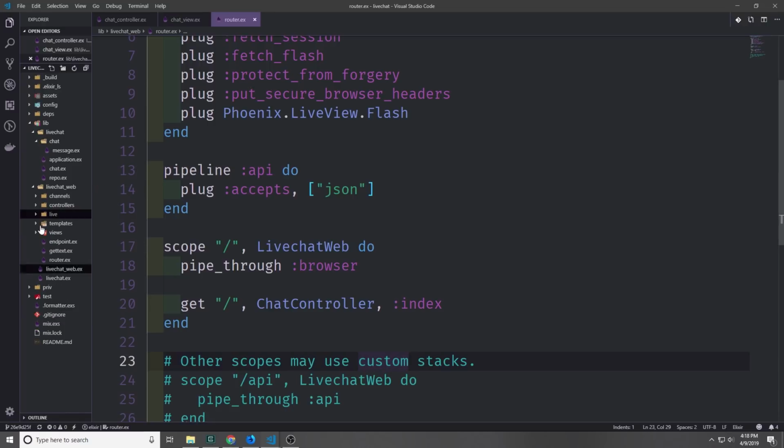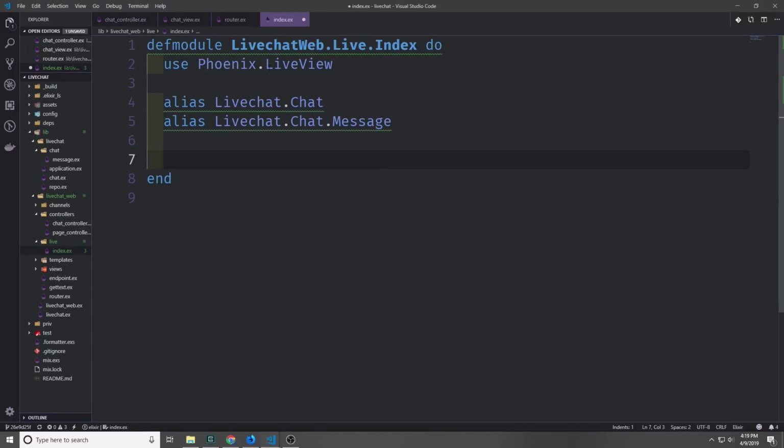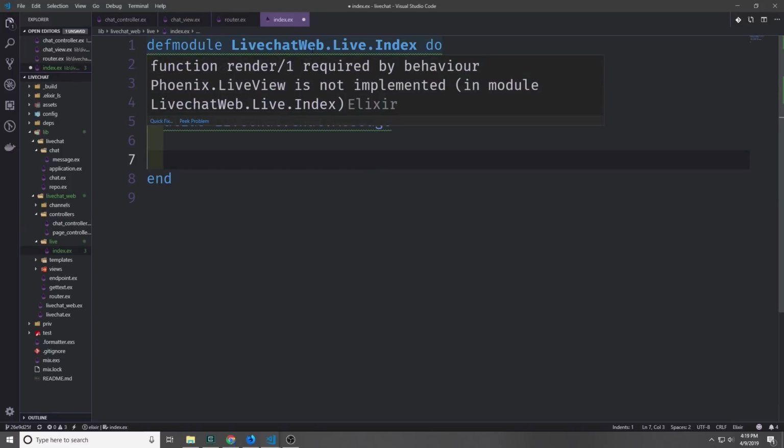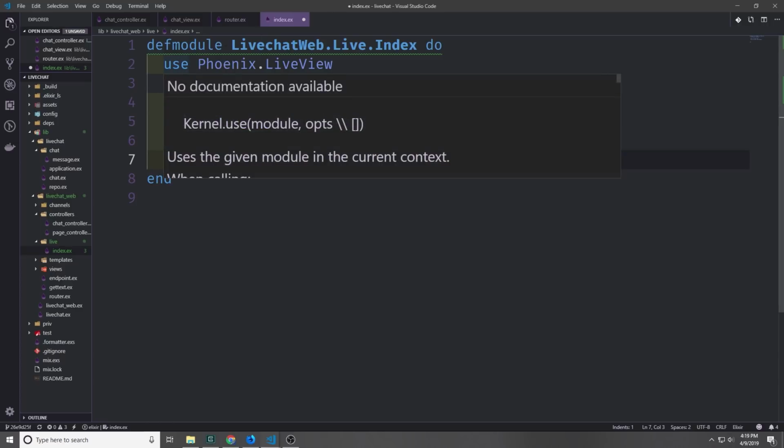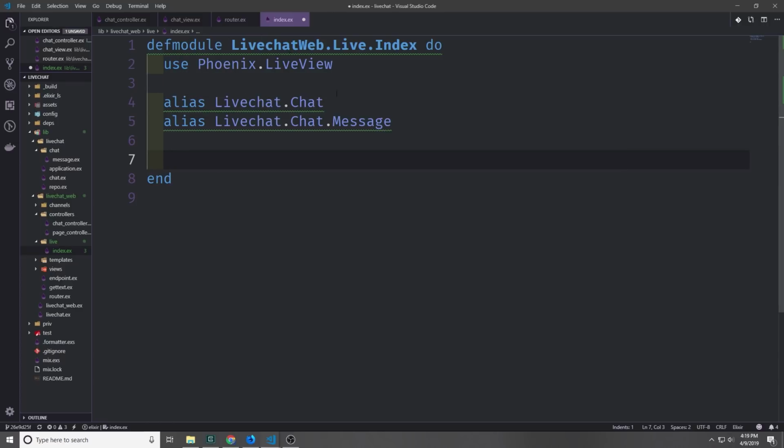Now speaking of our live view logic, let's go ahead and create a live folder, and then we're going to create a file in here called index.ex. Inside of this file is going to be our LiveChatWeb.Live.Index module. We're going to want to bring in the live view behavior. So use Phoenix.LiveView. And then we want to alias our chat file and then our message file.